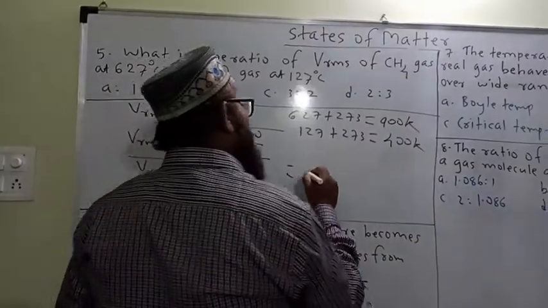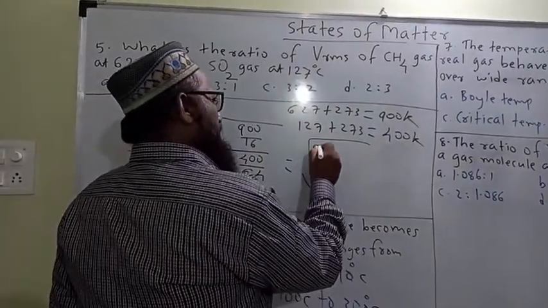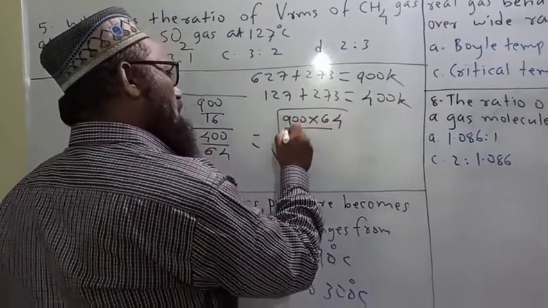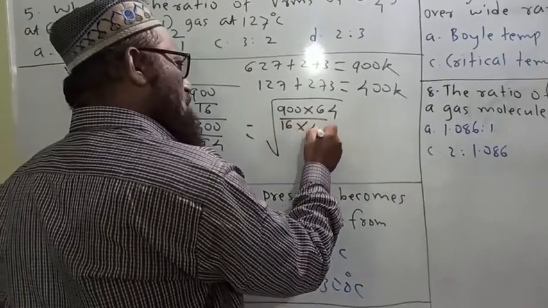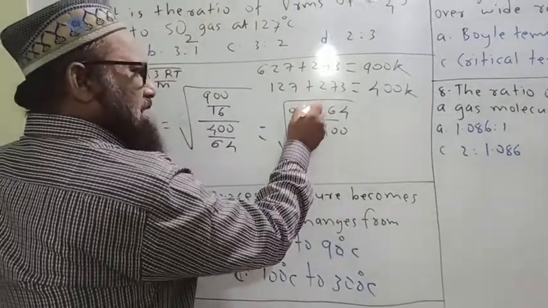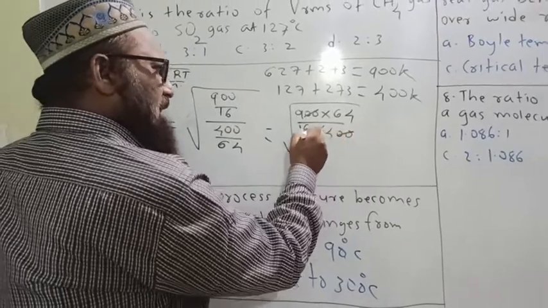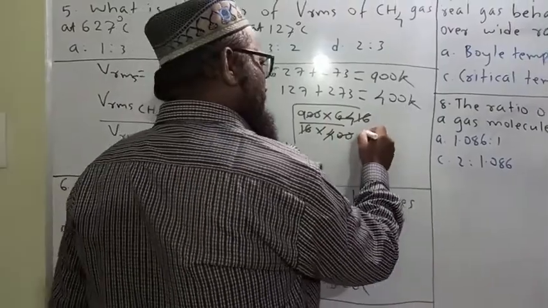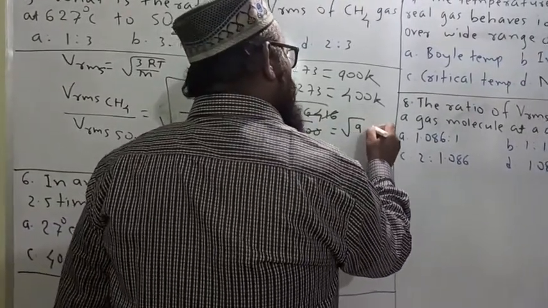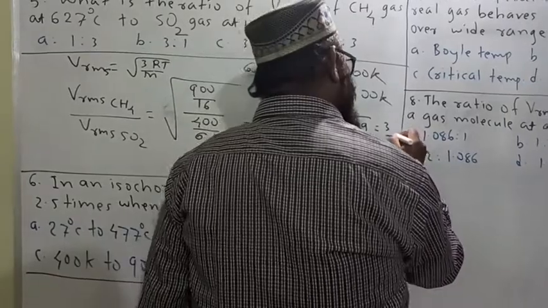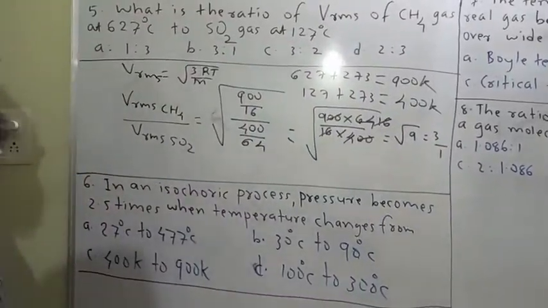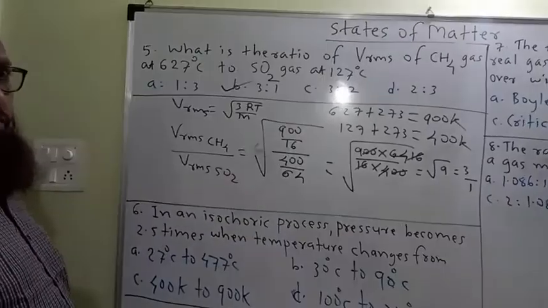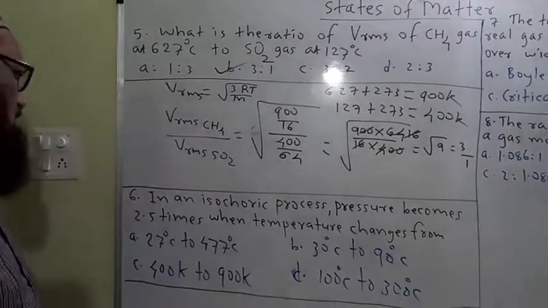Let us simplify this one. Square root of 900 into 64 upon 16 into 400. This gets cancelled. This gets cancelled. 16 gets cancelled. Root 9 is equal to 3 upon 1. Ratio is 3:1. B is the correct option. This is the ratio 3:1.